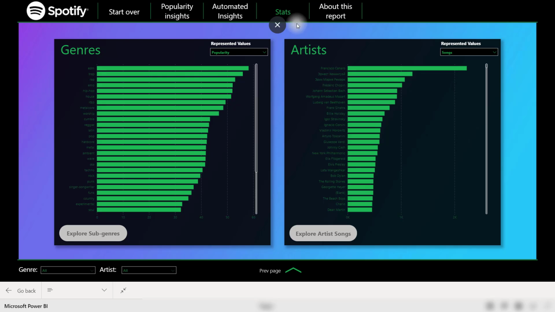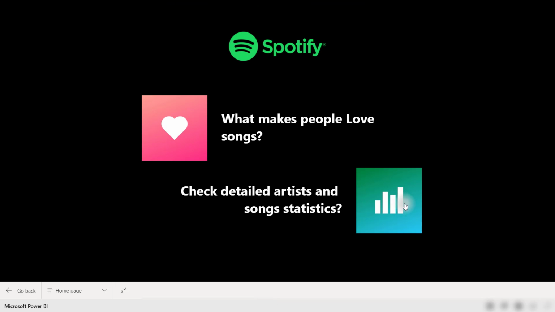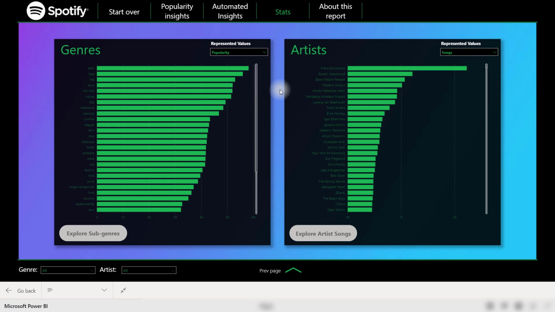So now we're on the stats page, which is the second track here. If we were to go to the song statistics, we'd end up here. We can break down the data based on genres or artists. We can go into subgenres if we pick the genres, or we can go explore the artist's songs if we select an artist. I'm going to select a single artist here.